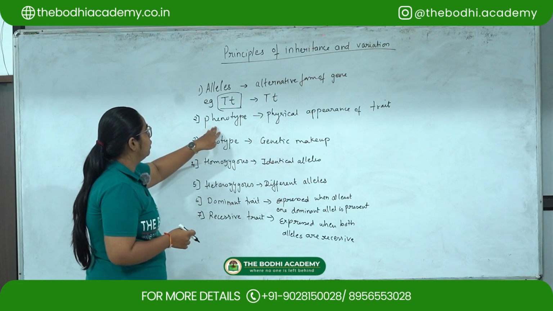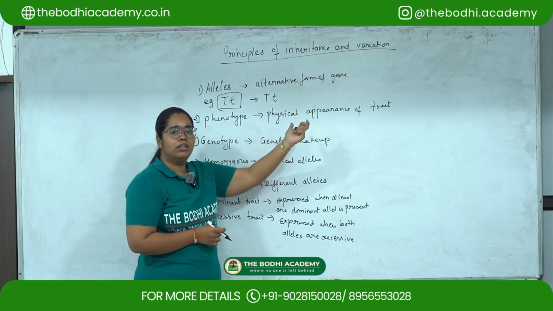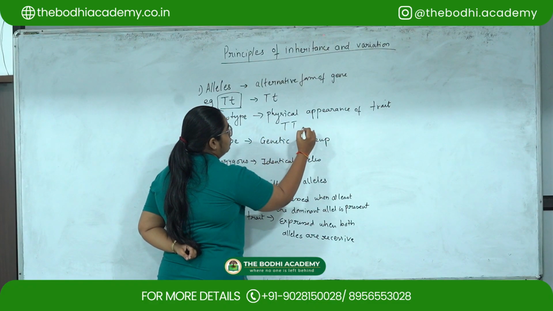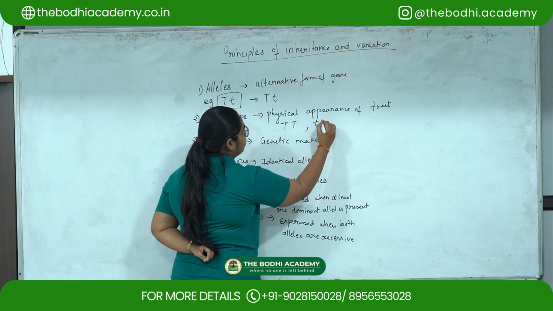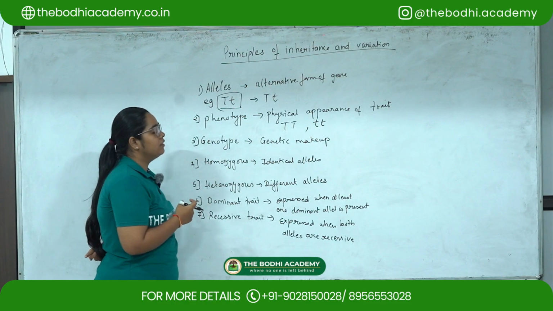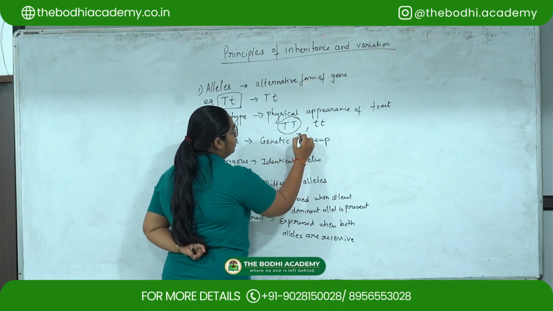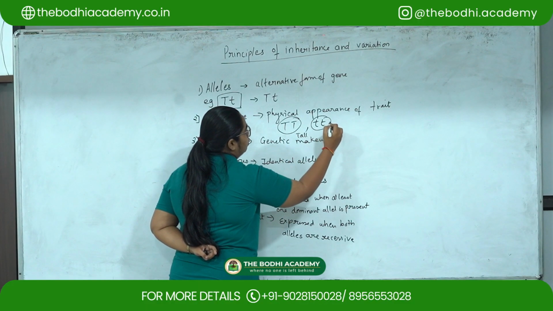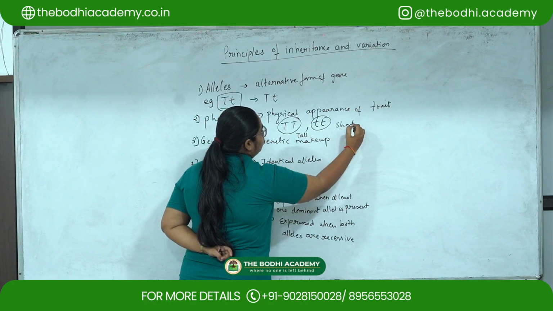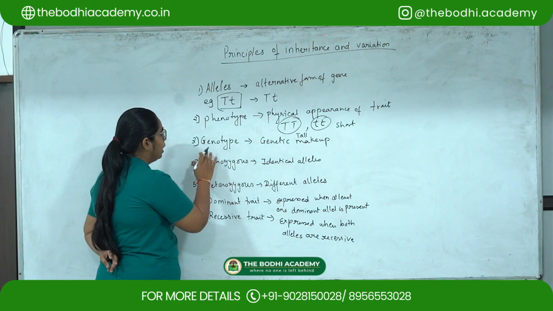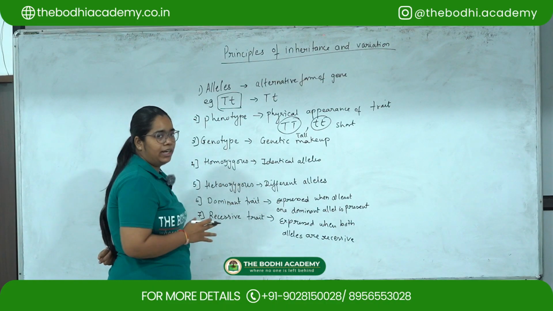Then phenotype. Phenotype is basically the physical appearance of the trait. So for example, if we have this combination of genes, then the appearance of this will be tall and the appearance of this will be short. Then genotype, it is the genetic makeup.